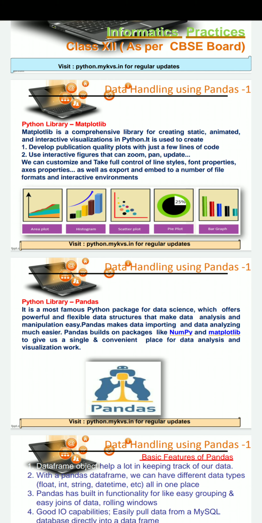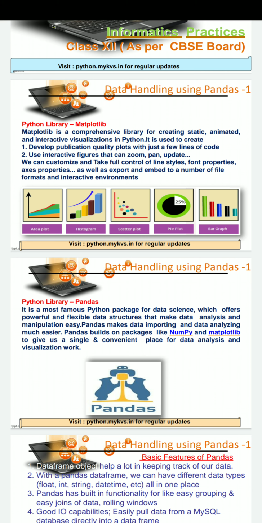It is used to develop publication quality plots. Here plot means graph, and interactive figures that can zoom, pan and update.